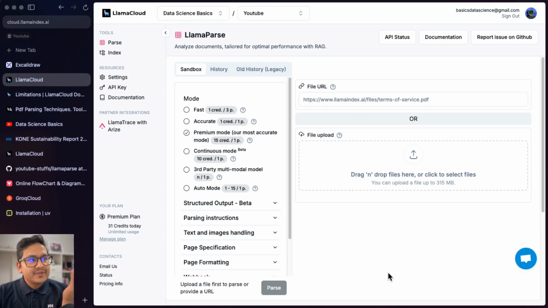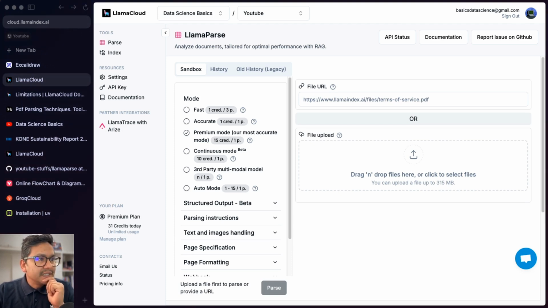Because when I'm demonstrating some of the parsing techniques or tools, you will be asking if it can parse the handwritten, scanned, or something like this, but this does a really good job. And this one I want to show you what happens if I parse with the fast mode, accurate mode, and so on, right? So this is the simple example I have here, PDF.